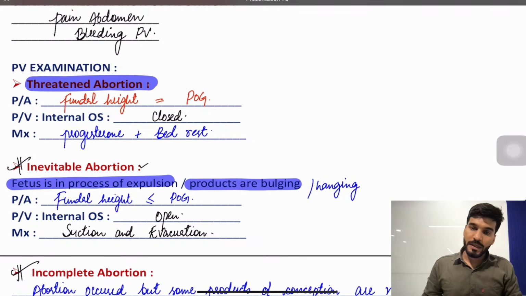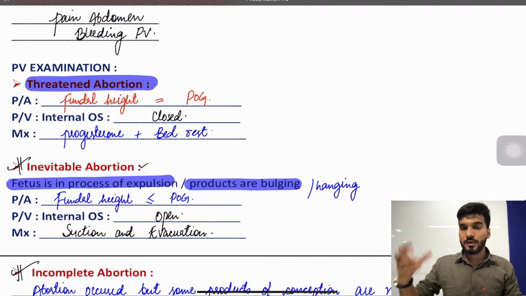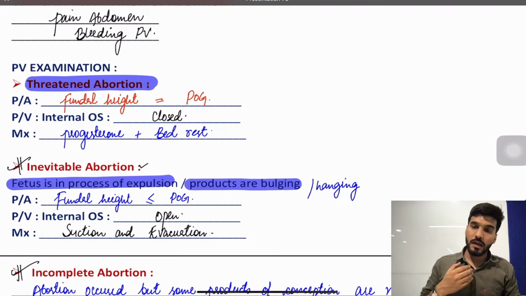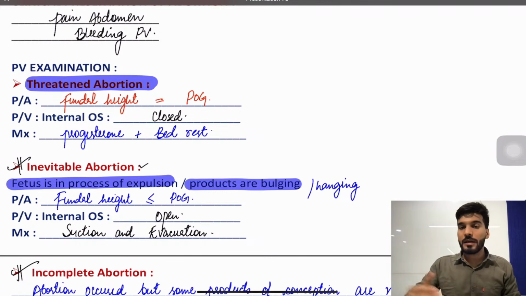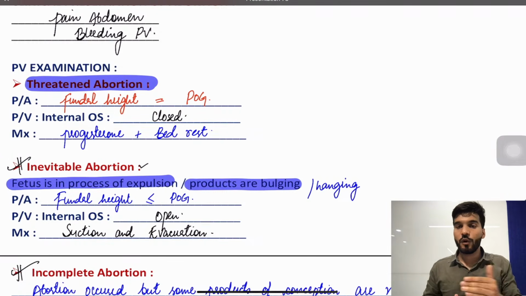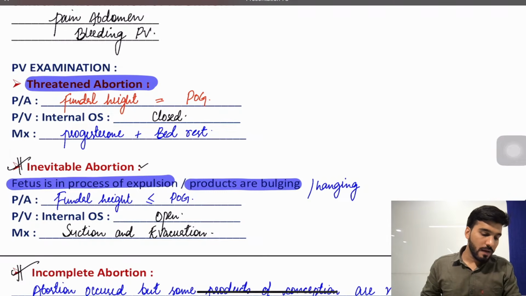Next, incomplete abortion or inevitable abortion. In both these types of abortion, usually the fundal height is less than the period of gestation. Both these abortions, the os is open. The clinical picture of an inevitable abortion will be that the products are bulging, the expulsion is going on. In case of an incomplete abortion, the patient has already passed some clots and will give a history of expulsion. Is that clear? Suction and evacuation will be the treatment for both.